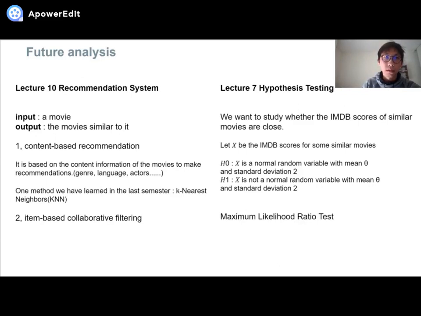According to lecture 7, we will make a hypothesis like that. We let the scores for some similar movies be X, and we make 2 hypotheses, and then we try to use the maximum likelihood ratio test for comparing them. Finally, we will visualize the result.